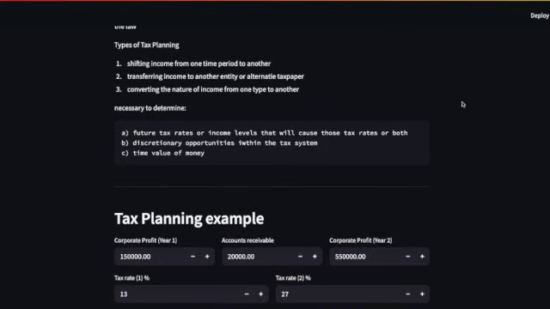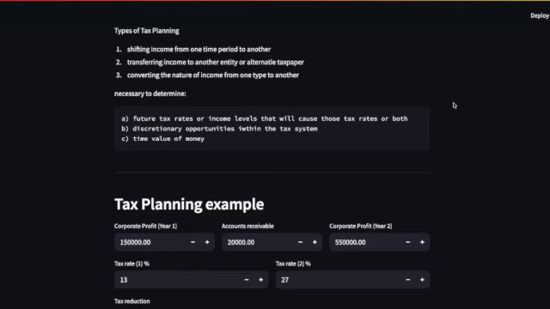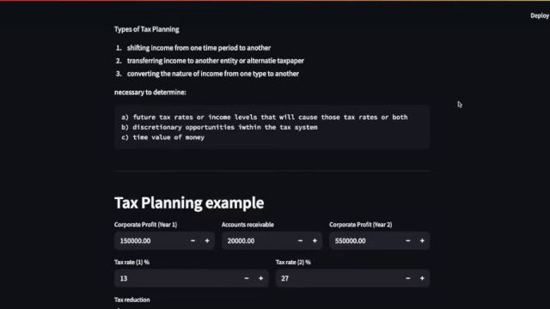Types of tax planning are: 1. Shifting income from one time period to another. 2. Transferring income to another entity or alternately tax payer. 3. Converting the nature of income from one type to another. It is necessary to determine future tax rates or income levels that will cause those tax rates, or both. Discretionary opportunities within the tax system, and time value of money.